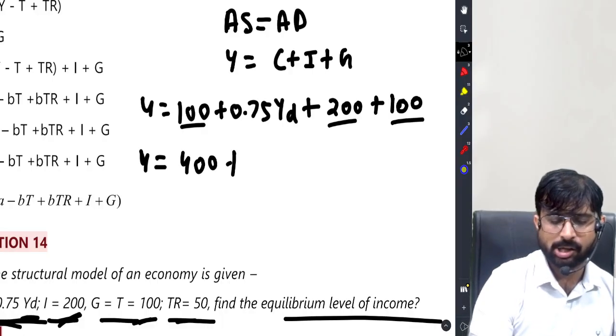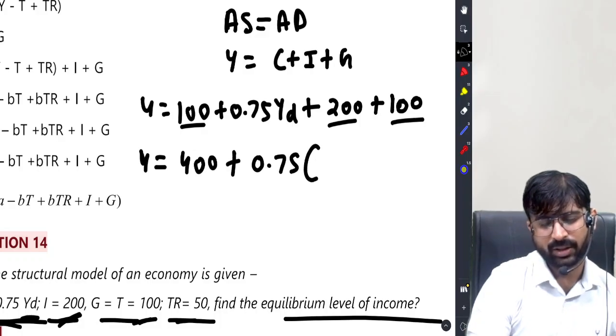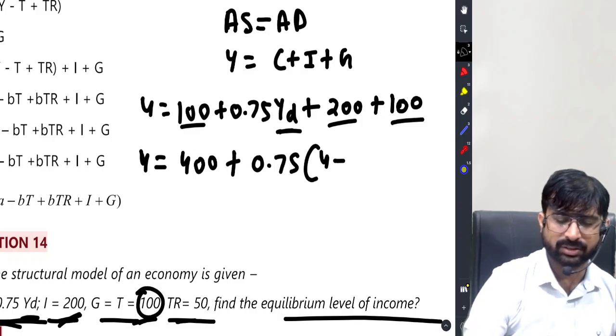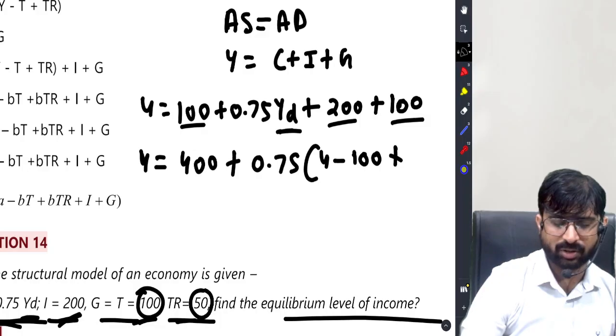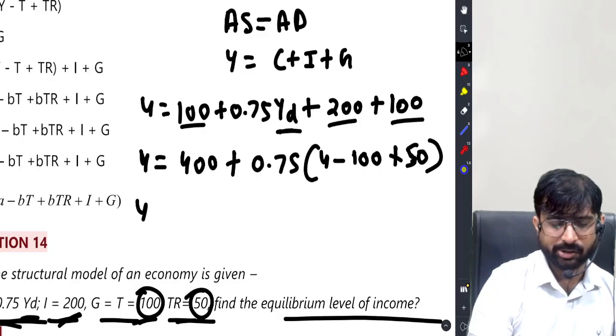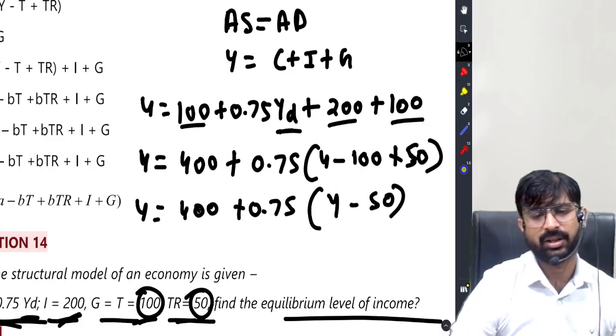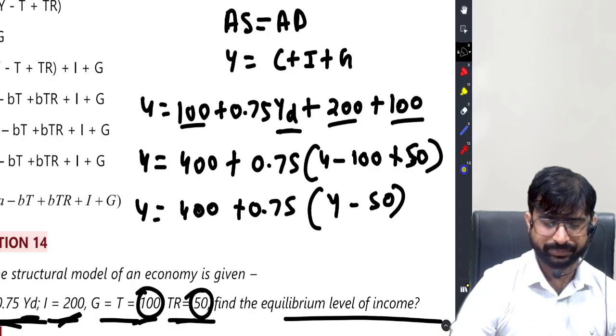So 400 plus 0.75 disposable income. Income minus tax, which is 100, plus transfer payment, which is 50. So Y equal to 400 plus 0.75 into Y minus 50.